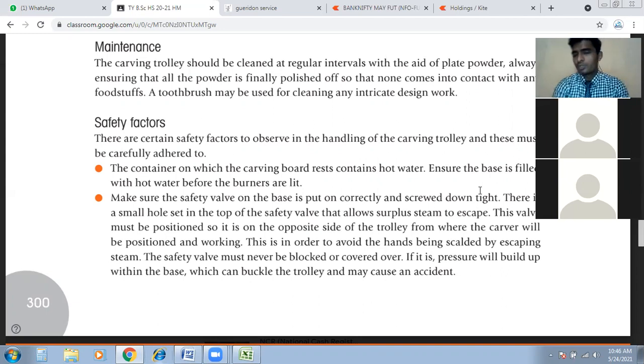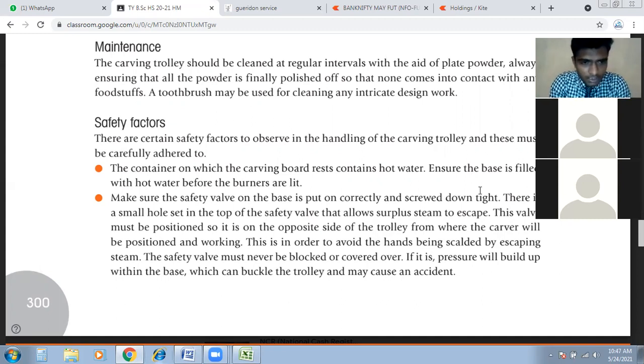And the hot valves should be facing towards the waiter, towards the working area, not towards the guest. Position it on the opposite side of the trolley from wherever the carver will be positioned and working. This is in order to avoid the hand being scalded by escaping steam. Understand now? Escaping steam, and you will not be scalded.